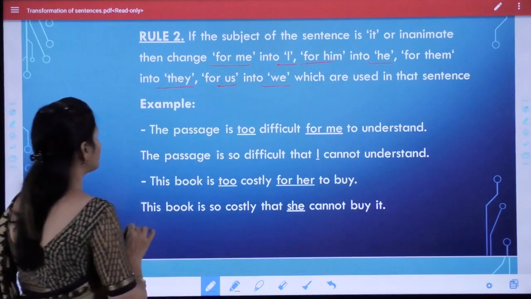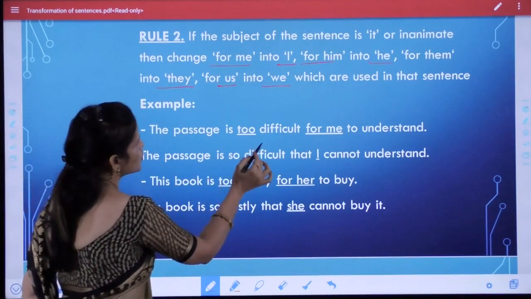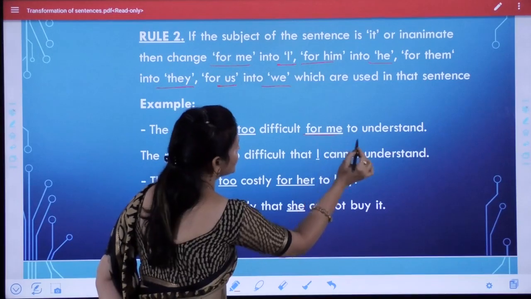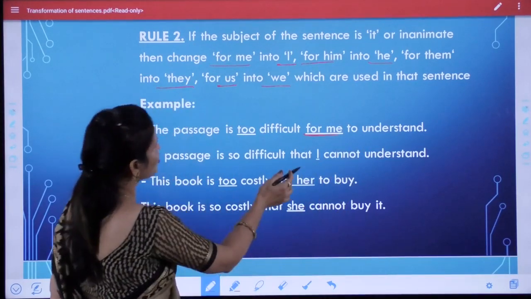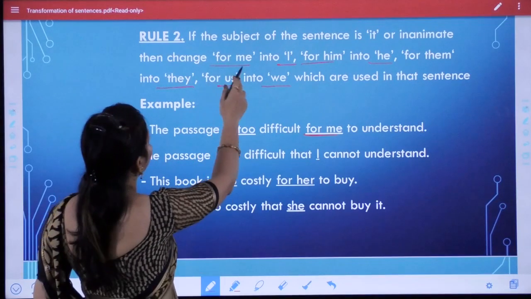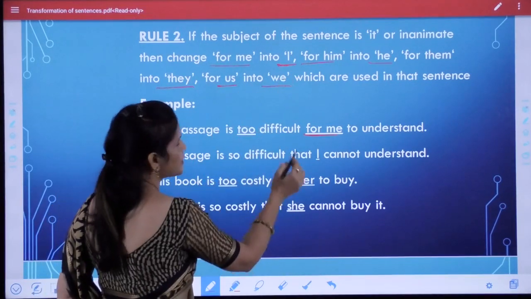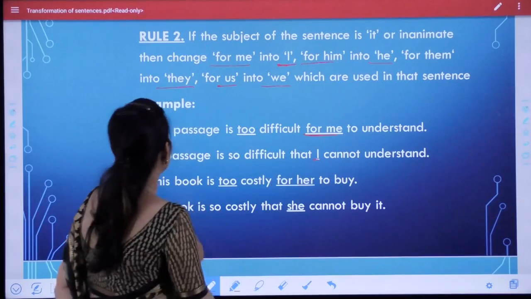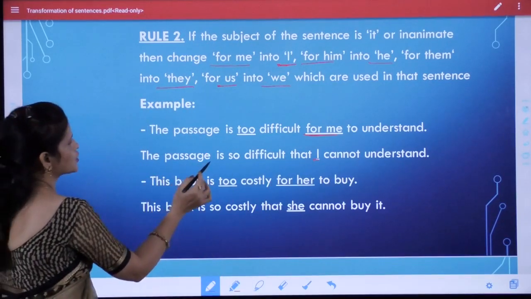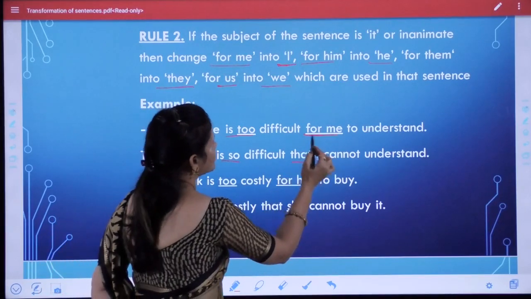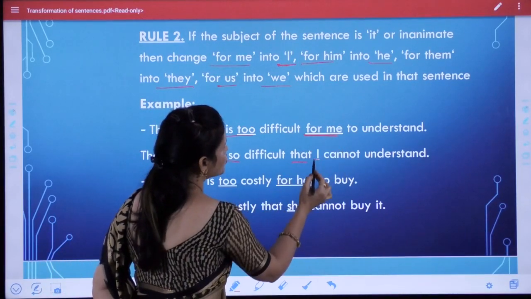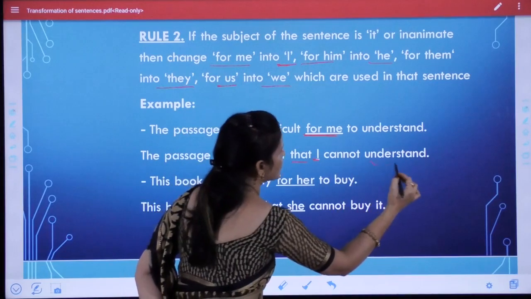Now look here, example: The passage is too difficult for me to understand. Here "for me" is used, so "for me" changes into "I". So we have used "I" here. The passage is so difficult that I cannot understand.